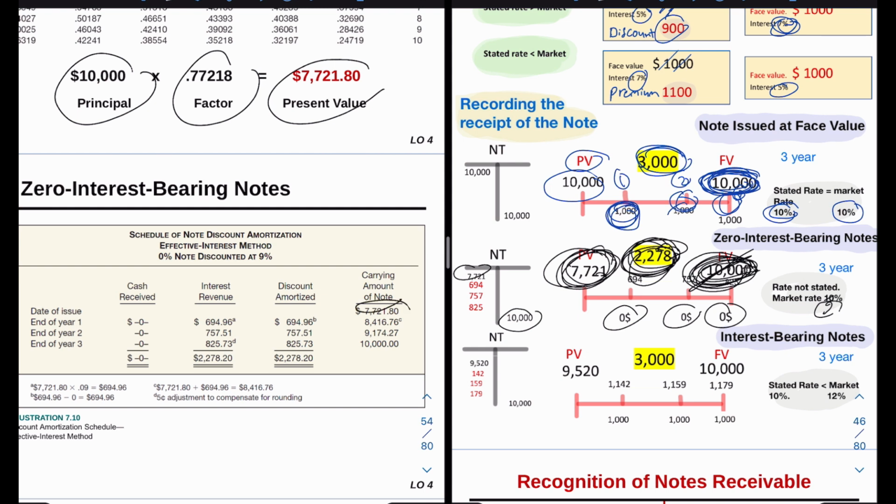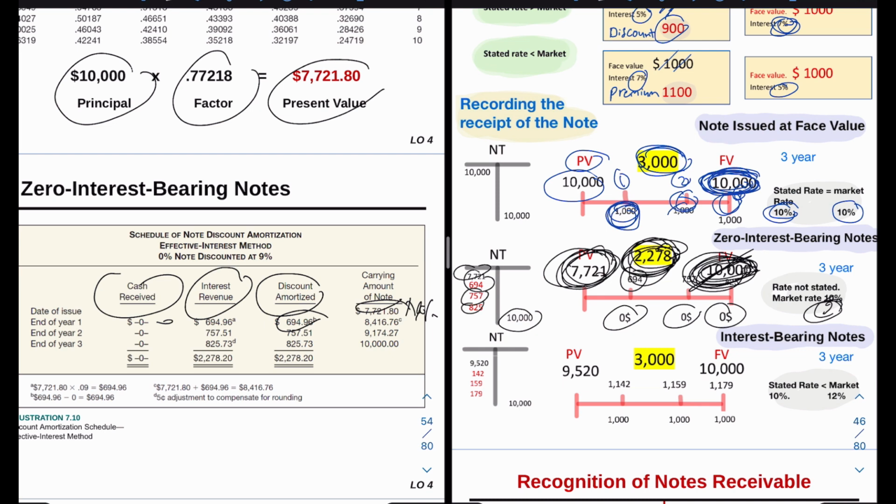We're going to multiply it with the market rate. And then this is how much we are going to be receiving. This is the interest revenue, right? This is the amount of the interest revenue. And then we're going to deduct it from the cash received, because remember, we are not receiving any cash. And then we're going to deduct the amount, and this is the amount that we should have amortized. So we will amortize that amount from the note receivable every single year.